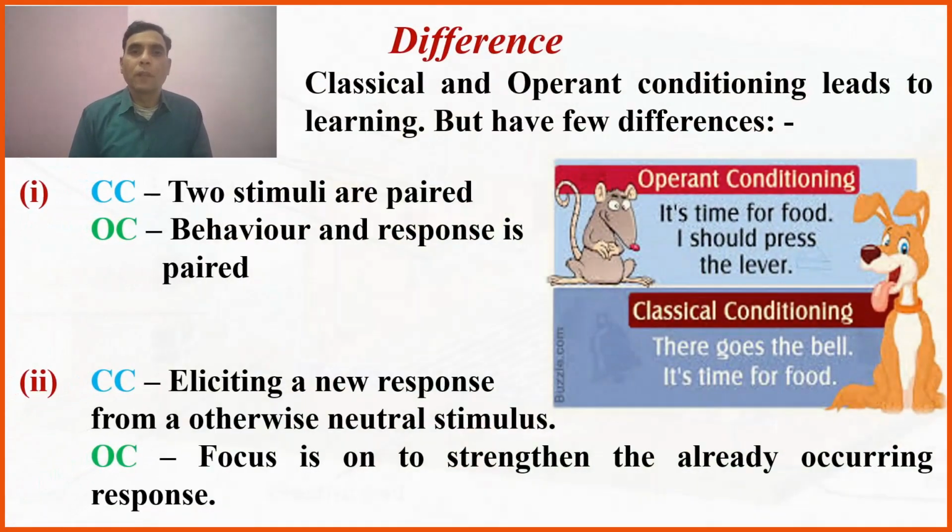Though both are learning theories and have the basic theme of learning by conditioning, in classical conditioning, two stimuli are paired. The unconditioned stimulus is paired with the conditioned stimulus. Remember, Pavlov paired meat powder with the sound of the bell,